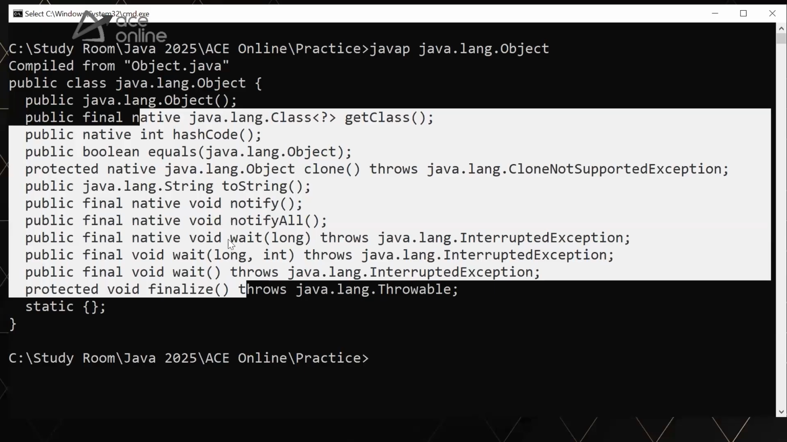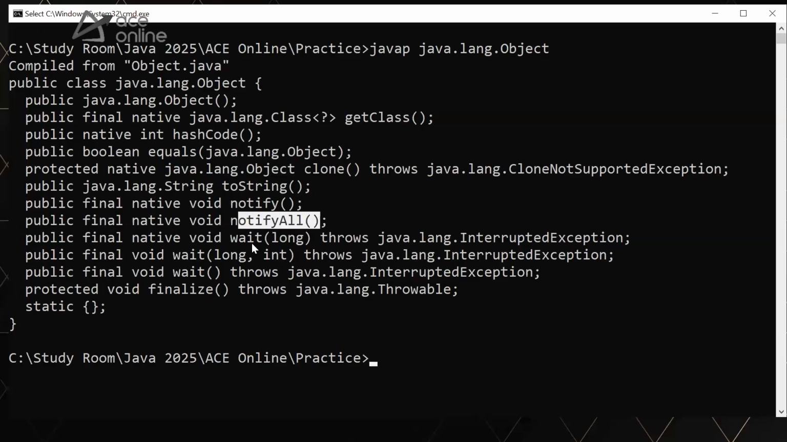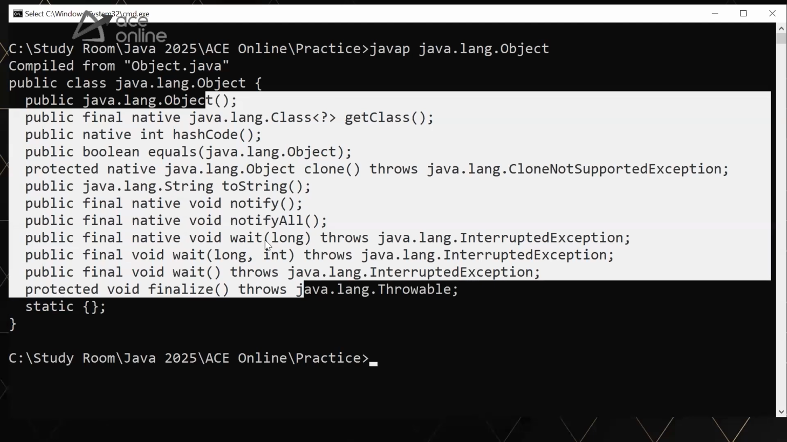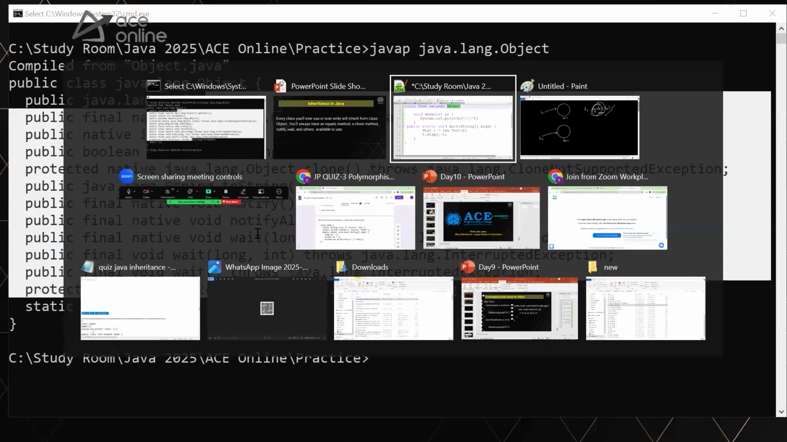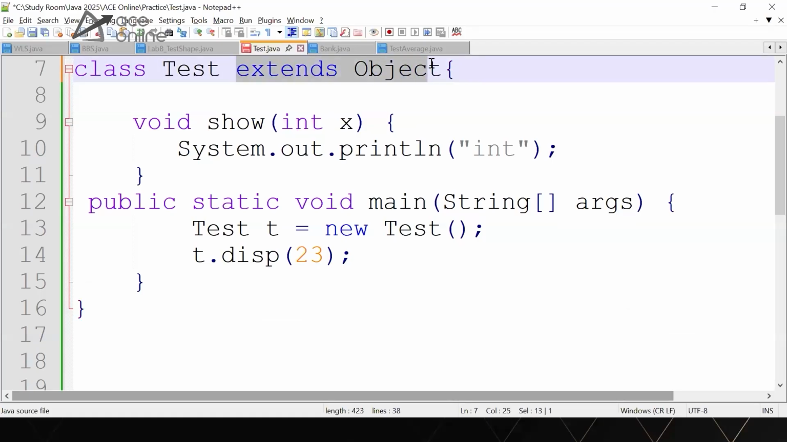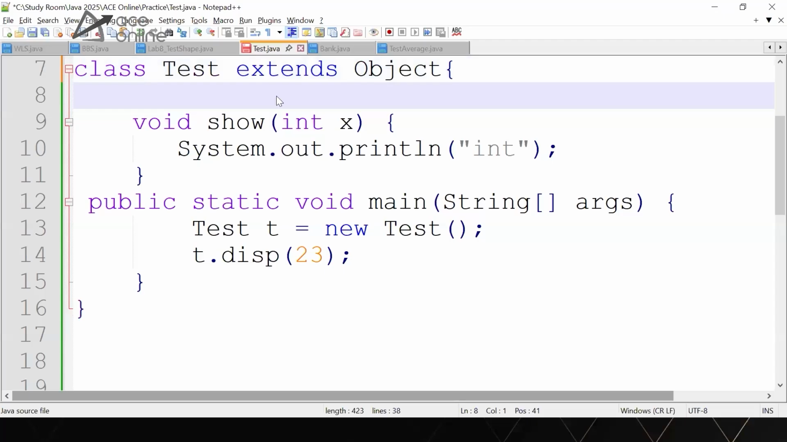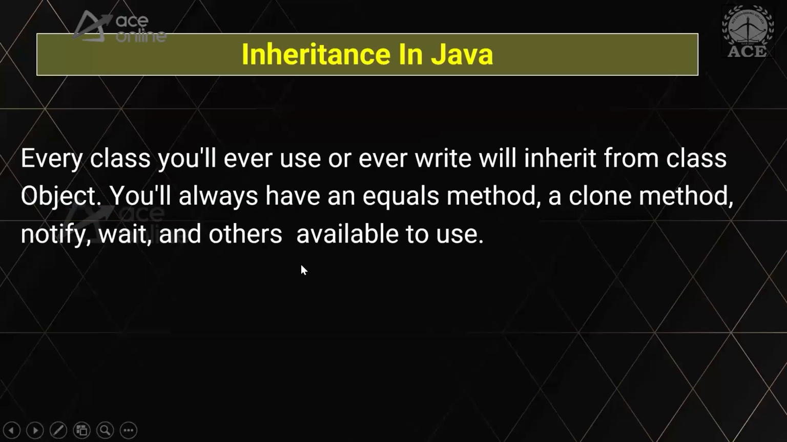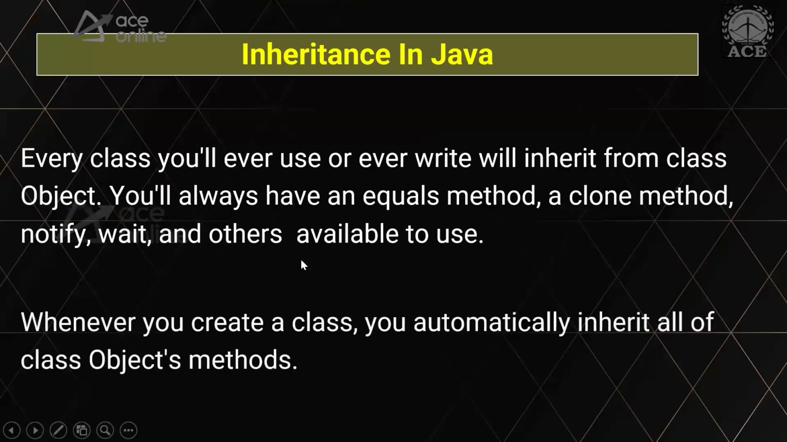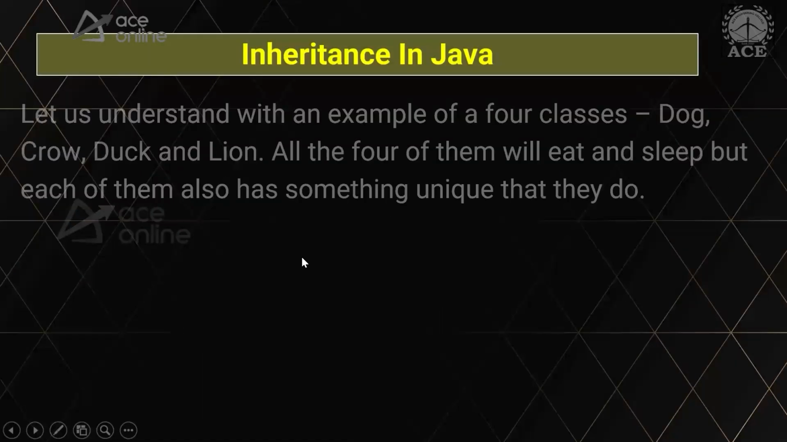All these methods are directly available to you. You can use notify, notifyAll, wait, finalize, you can override equals, and you can use and override toString. So every program you're writing is inheriting from Object. Object is treated as a universal superclass, and all the methods from the Object class are available to you. You can make use of them and you can override them. So with this introduction, let's get started with inheritance in Java.